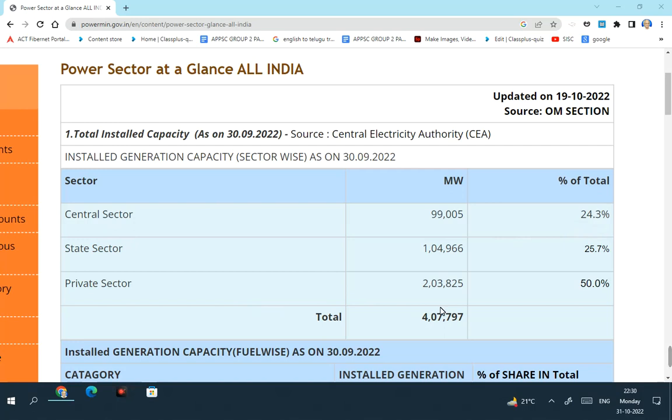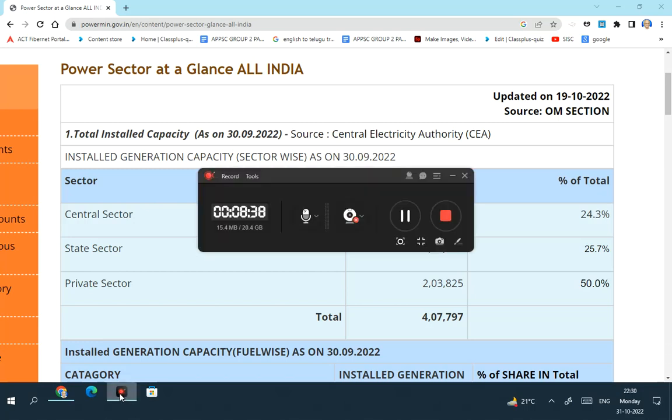Take it for granted that at least one question will come from this table. More than one question can come in the upcoming APPSC Group 1 prelims and also APPSC Group 2. At least 3 to 5 questions can come from this single table alone. This information will also be very useful in mains answers. When you write the science and technology paper, definitely one or two questions will come on the energy chapter, and this data will add value to your answer.